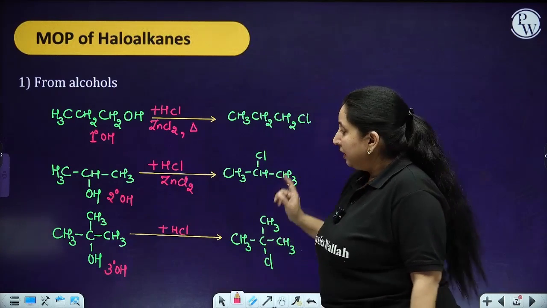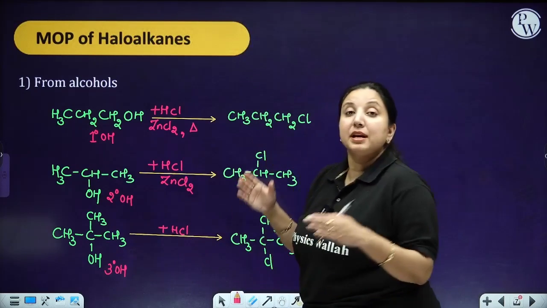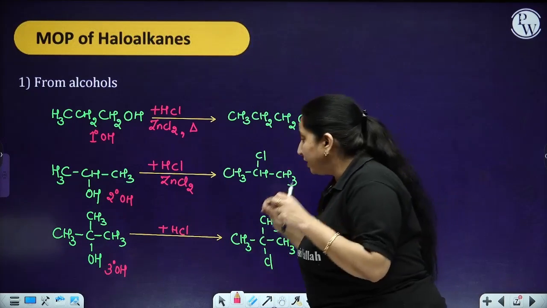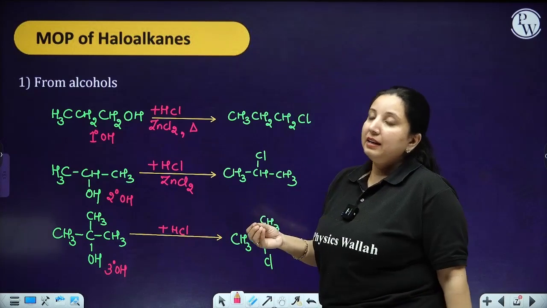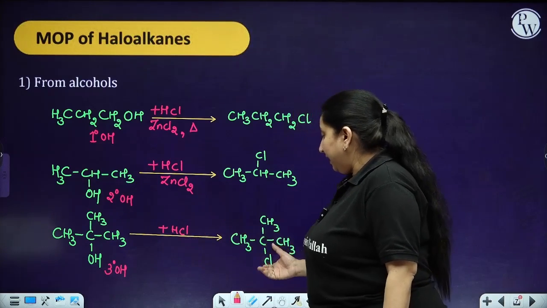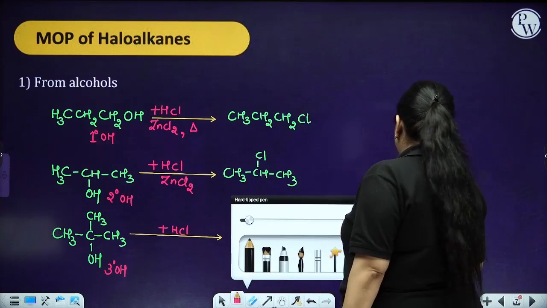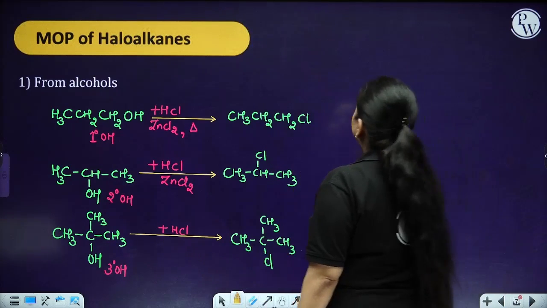And in the third case, because I have three bulky groups, I do not require anything. I am just going to add HCl, and then it is going to give me my alkyl halide. Now, please make a note of a few important points of this particular reaction.